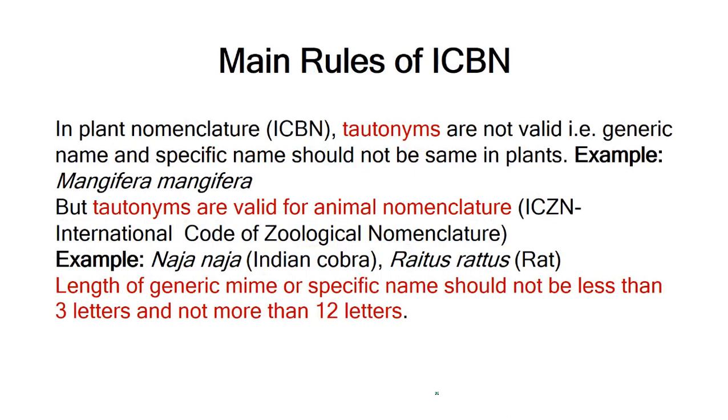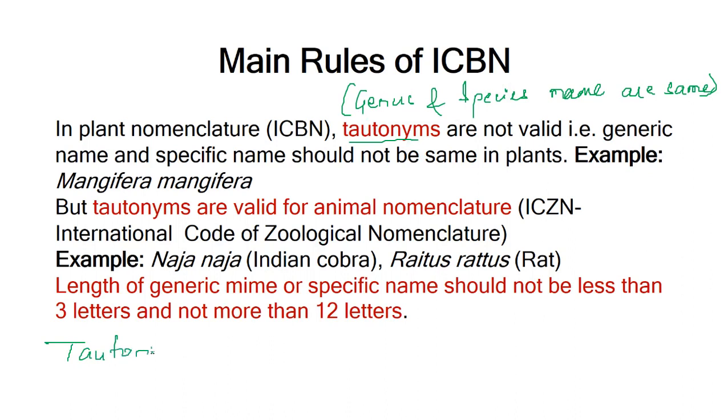Now we need to study the main rules of ICBN. First, we need to know about the word tautonym. So what is tautonym? Tautonym is when the genus and species names are the same. This tautonym is not valid for plants, not for plants. They are valid for animals.